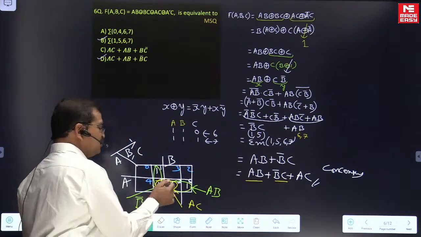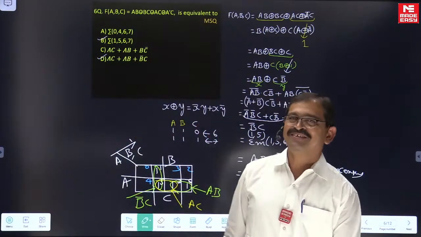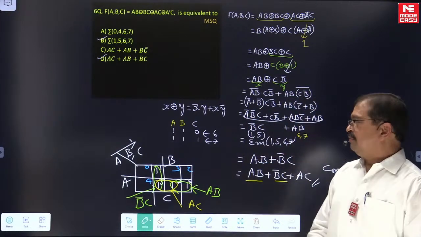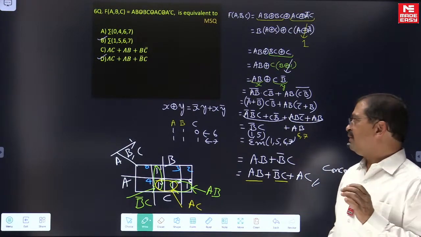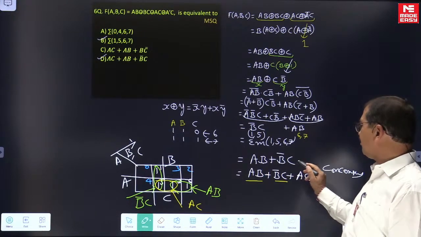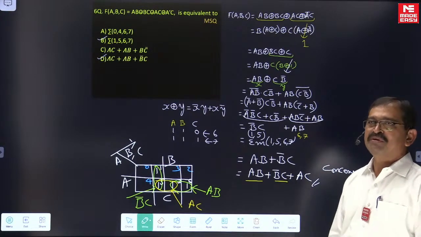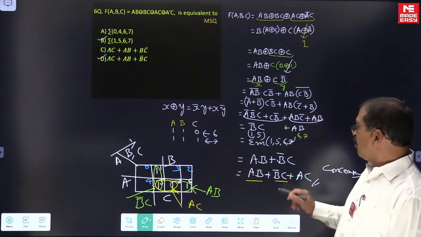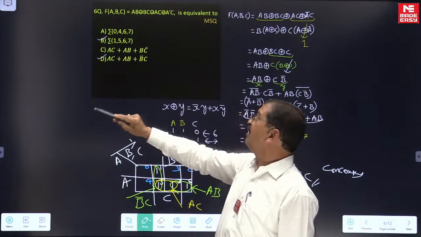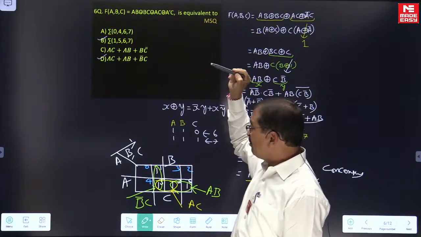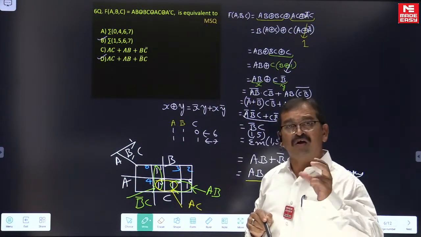Of course, this product is not an essential prime implicant. To confuse the student, or to give the benefit to those who have very good practice, instead of giving the answer directly as AB or with B complement C, the paper setter may give the option like this. If the option is given like this, most probably you will answer option B, but you may not be able to answer option D. As an MSQ question, if you answer B as well as D, both are correct. Unless you give both as the right answers, you are not going to get the marks.